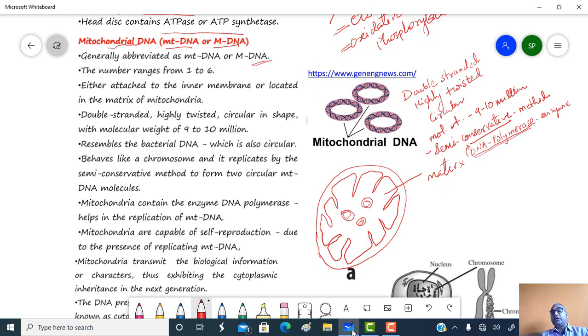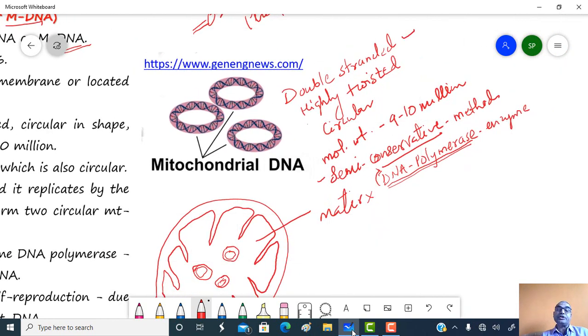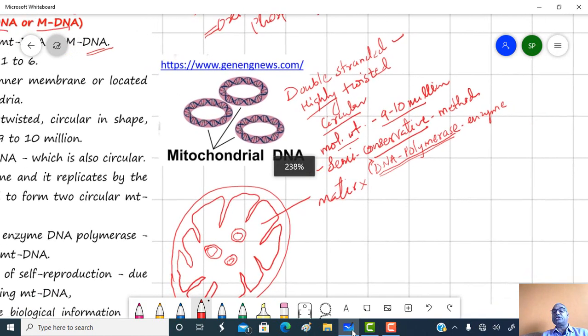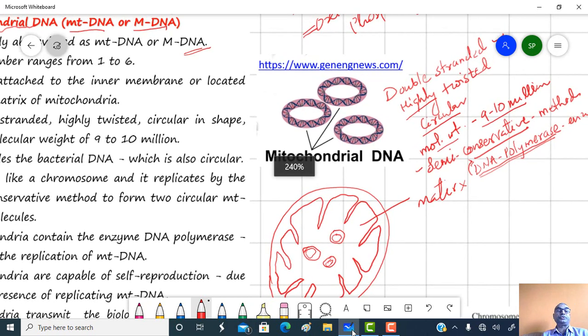These mitochondrial DNA are double-stranded, highly twisted, and circular. The molecular weight of this mtDNA ranges from 9 to 10 million. The mitochondrial matrix also contains the DNA polymerase enzyme, and with the help of this enzyme, mitochondrial DNA shows replication by the semi-conservative method.